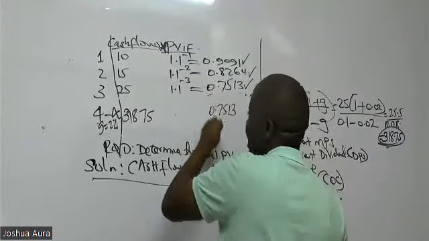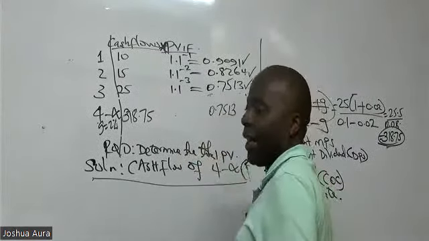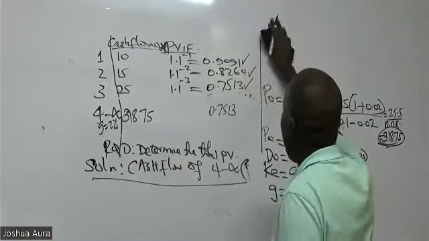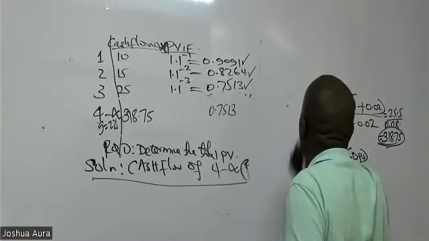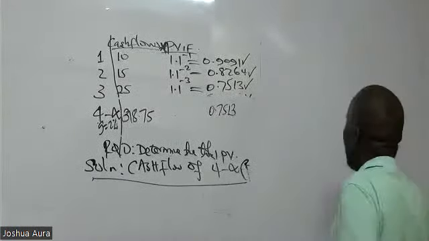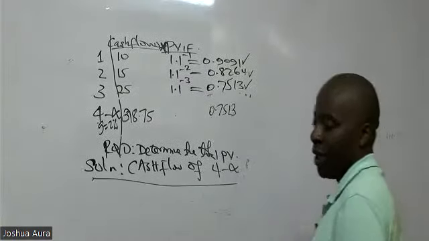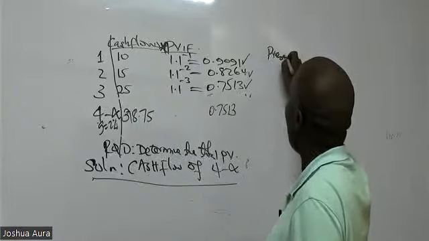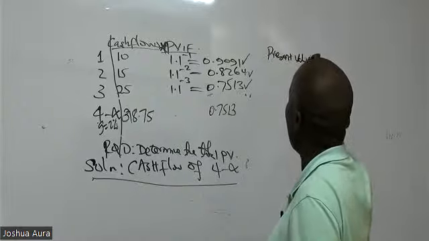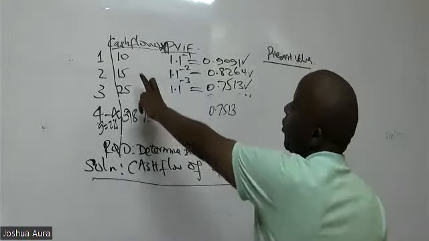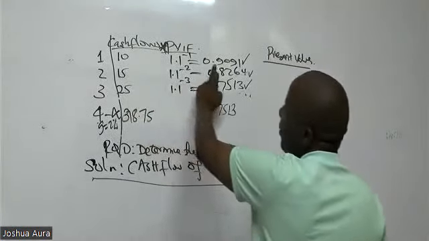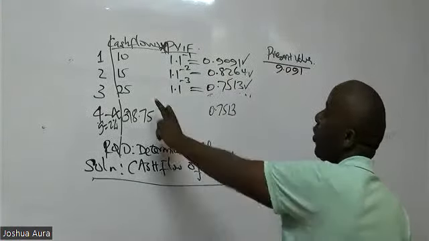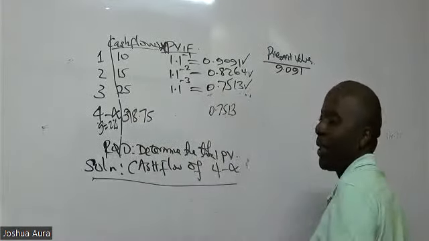It's like you just enter it in Excel, and it gives you like that. It's a drop down. Ladies and gentlemen, after that, would you be kind enough to come here and create a column for present values, or discounted cash flows. So we have here present value. The first one will be this cash flow times the PV, which in this case is giving us 9.091.